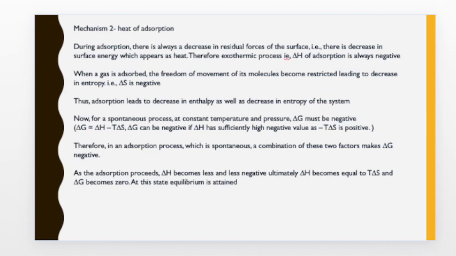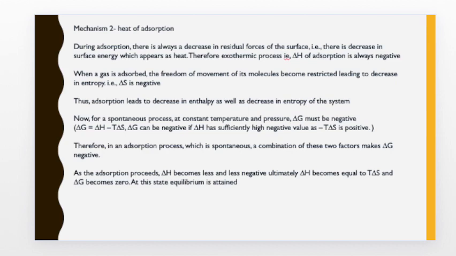So this was the thermodynamic aspect of the process of adsorption, where we studied that adsorption is a spontaneous process and the value of delta G is negative. The adsorption is taking place, leading to a decrease in surface energy, and therefore delta H is also negative.